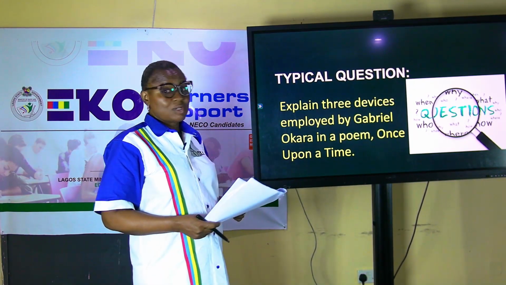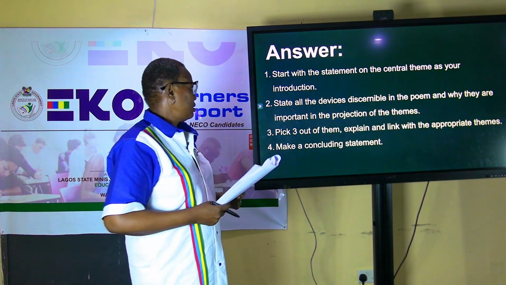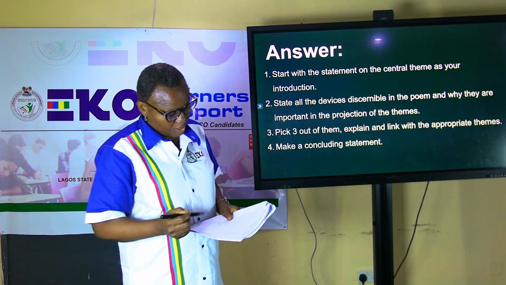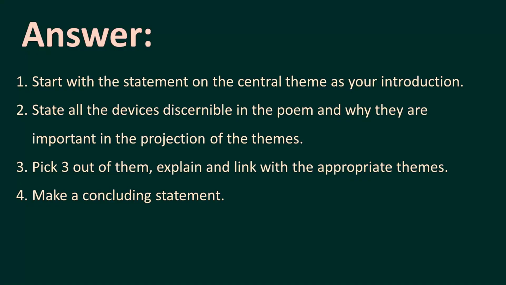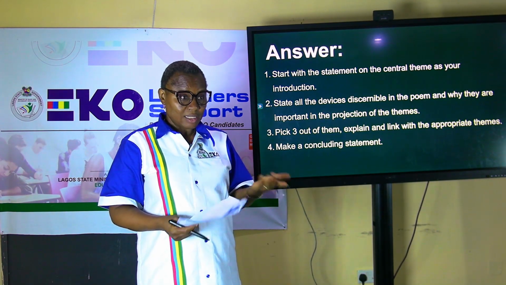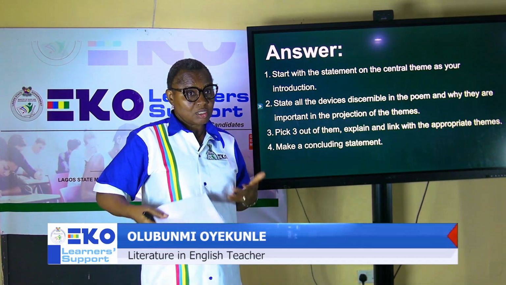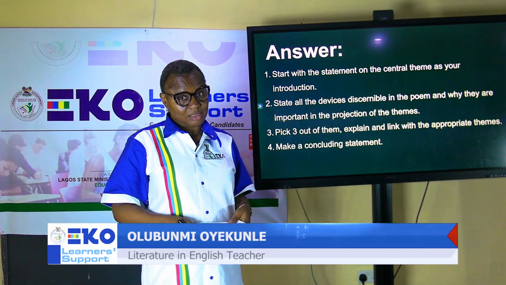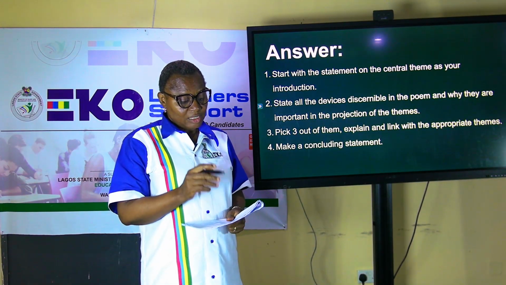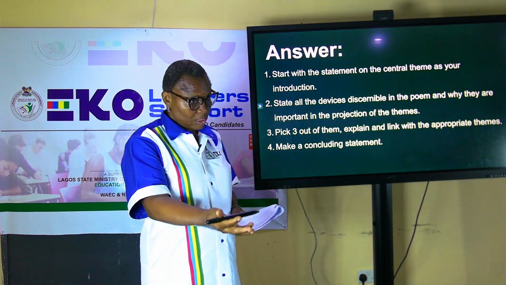Now, we now have a typical question. Explain 3 devices employed by Gabriel Okara in the poem Once Upon a Time. He has borrowed a device from fiction, that is prose, by telling a story. A poem naturally expresses emotions and ideas, but here he actually is telling a story, and so we have that he has borrowed from folk tale in order to present a story.